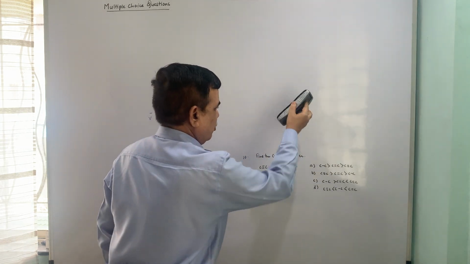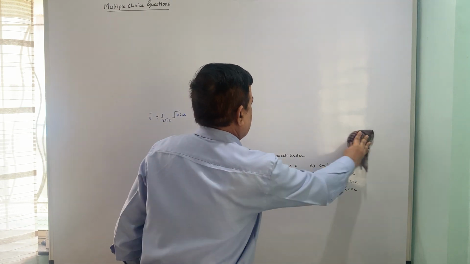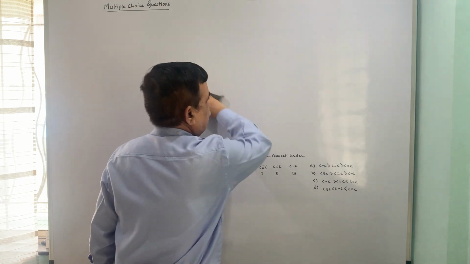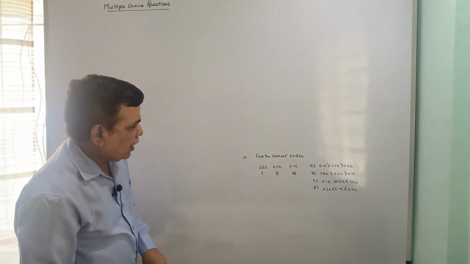Force constant and reduced mass, yes, because both factors are equally responsible for the frequency according to Hooke's law of elasticity. Then coming to the 10th problem, find the correct order.